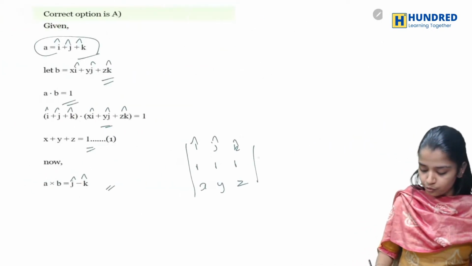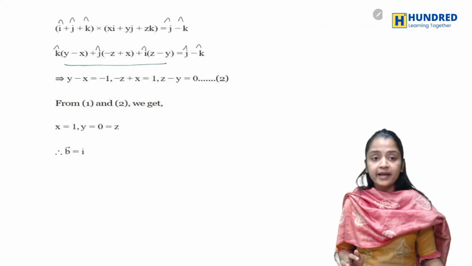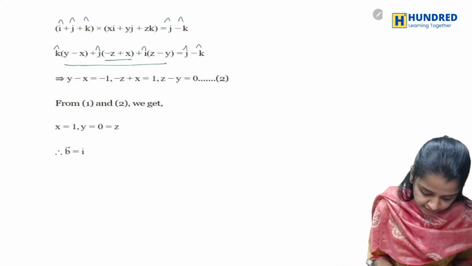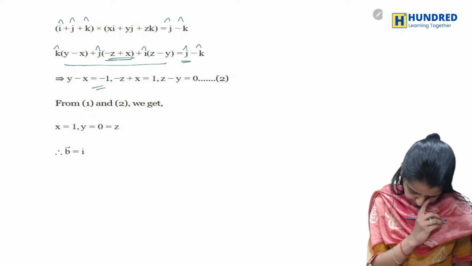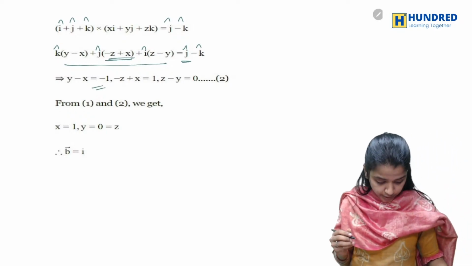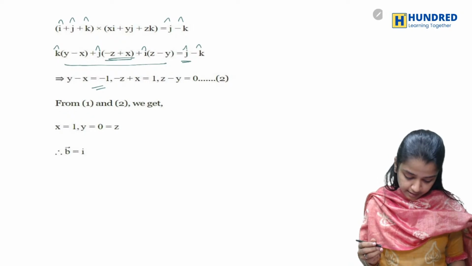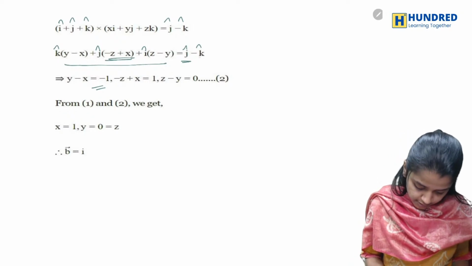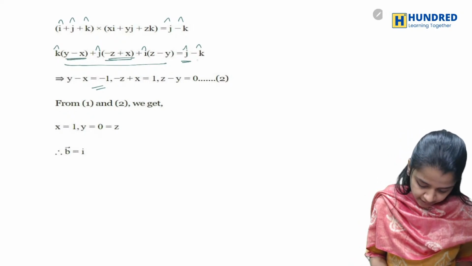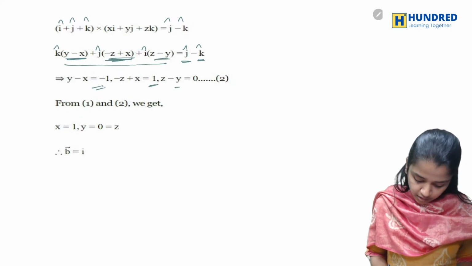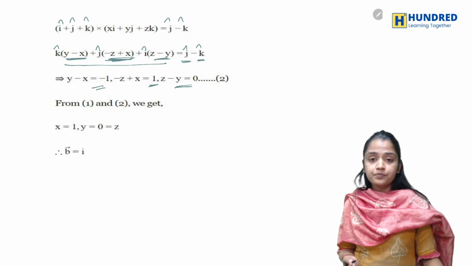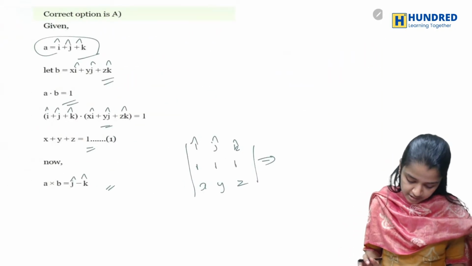So when you solve this, you will be ending up getting like this. Now compare the J term with the coefficient of J. So which is minus 1. When comparing the k term with minus 1, then the j term with 1, the I term with 0. So if I substitute 1 and 2, what is my 1 here?